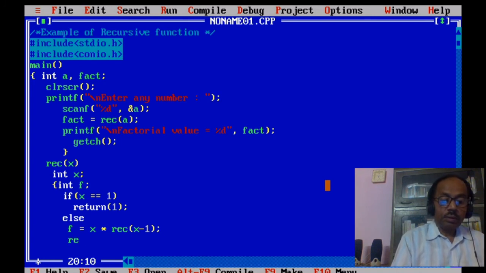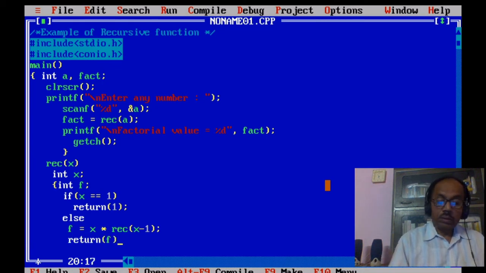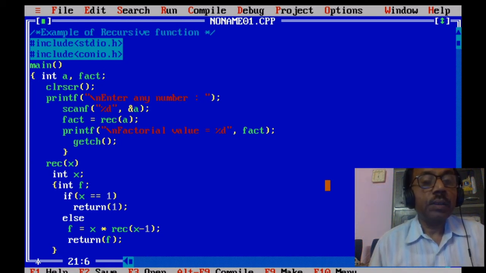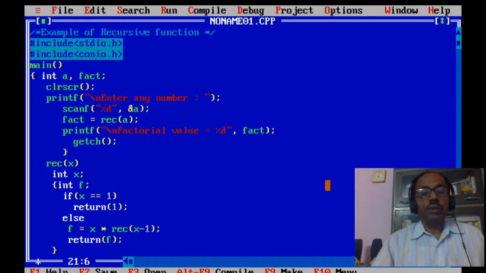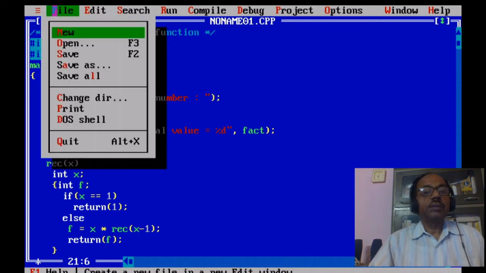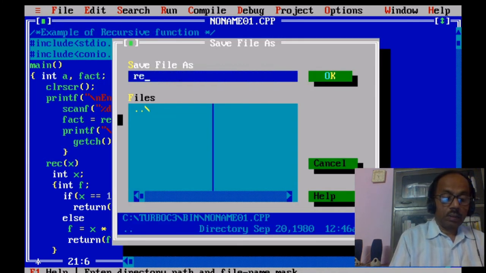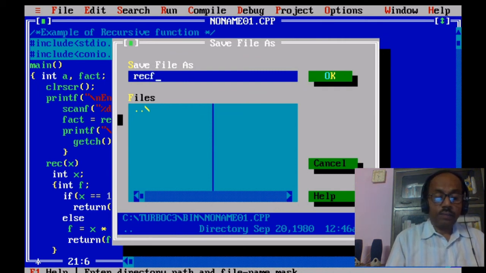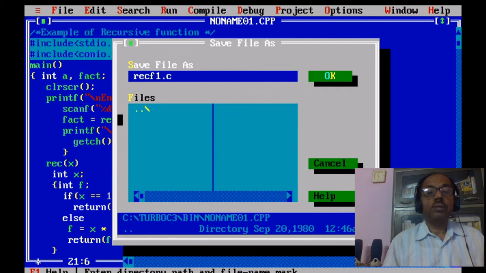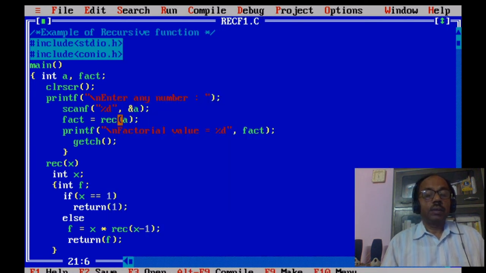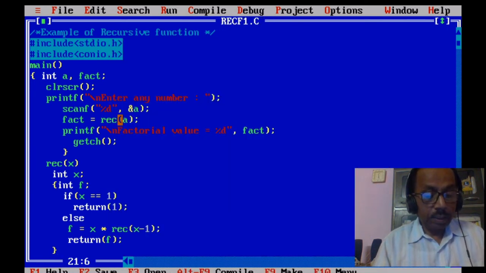And now return f. So this is the example of a recursive function. Now let's save it as rec1.c, and now compile and execute.